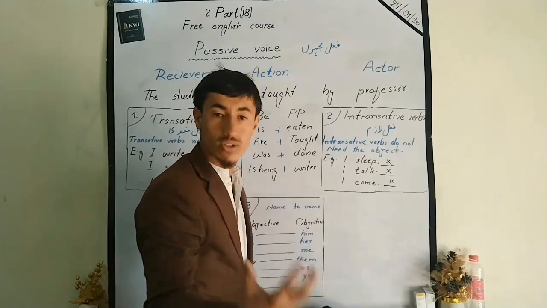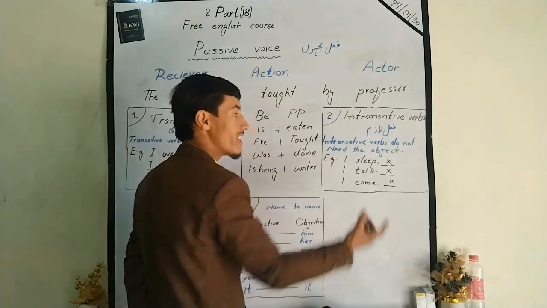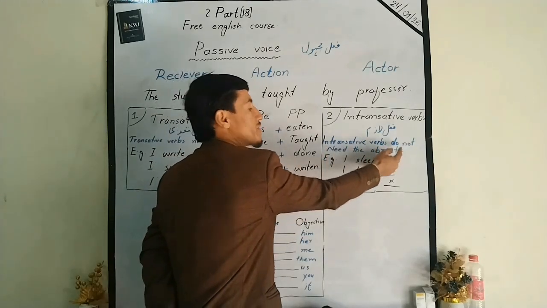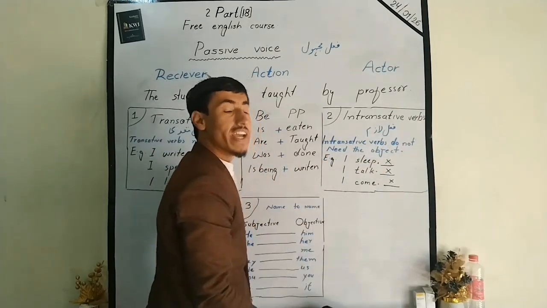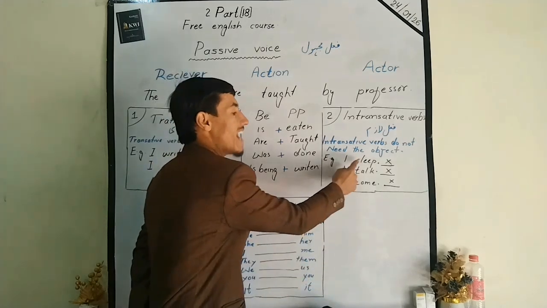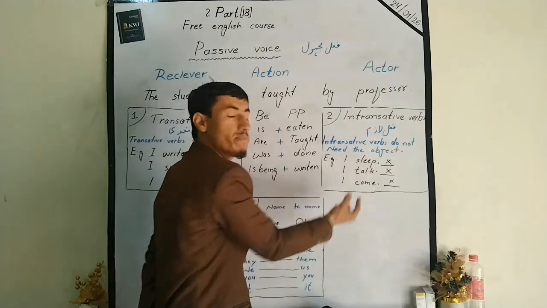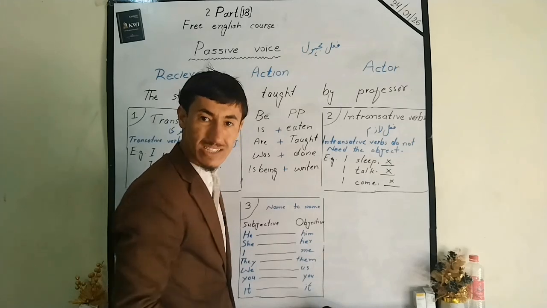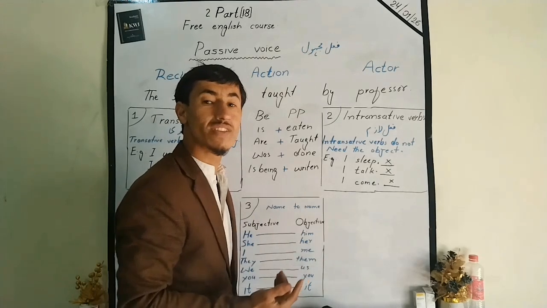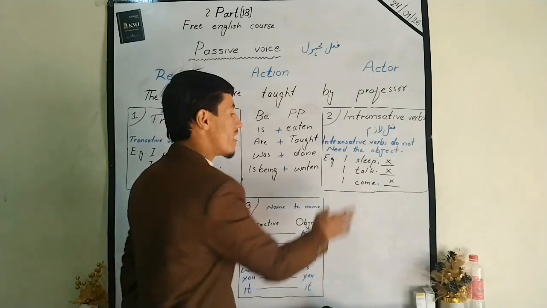What are the intransitive verbs? Dear learners, fi'l lazim. It's called fi'l lazim. Intransitive verbs do not need object. For example, I sleep. Sleep doesn't need object. I sleep. You sleep. We sleep. He sleeps. Got it?